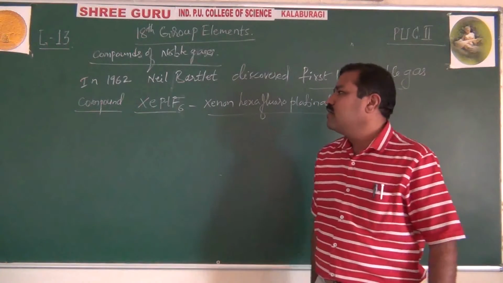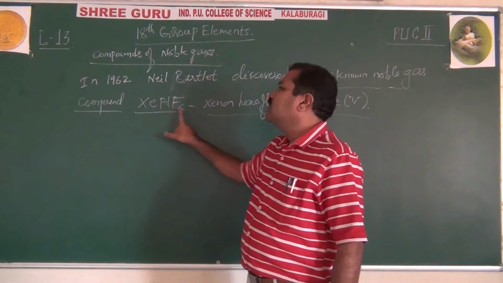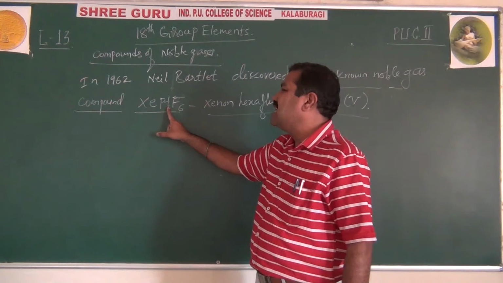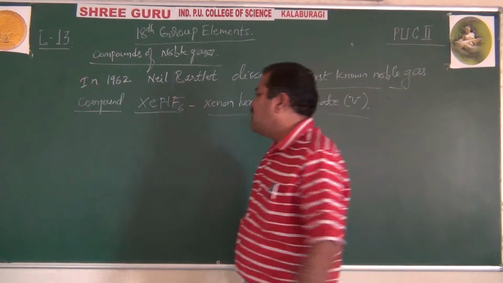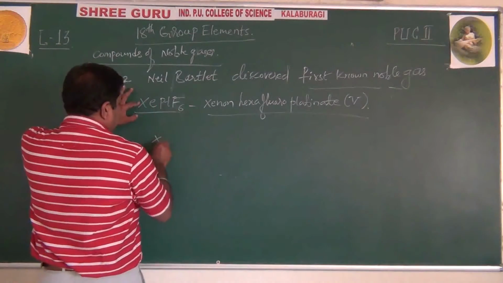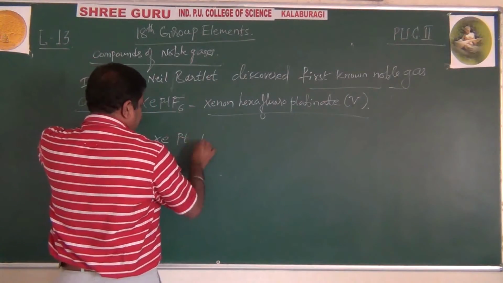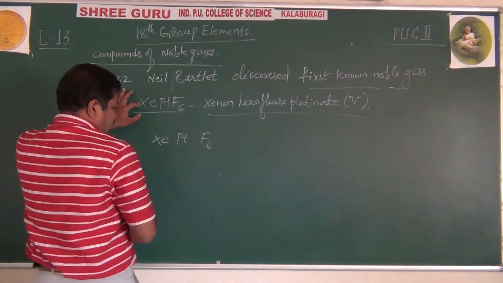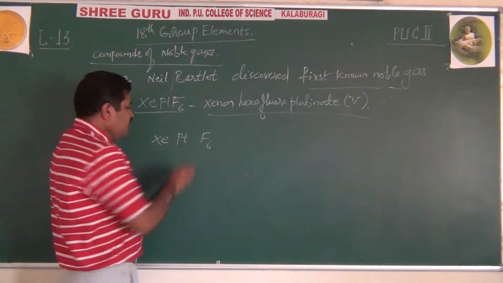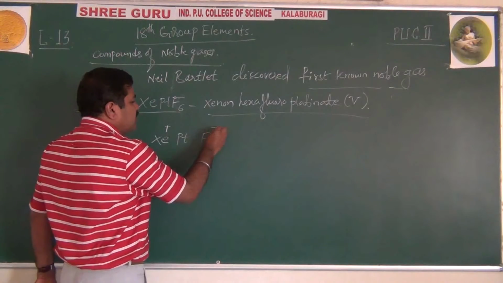Its IUPAC name is xenon hexafluoroplatinate(V). What is V? It is the oxidation number of the central atom. So when you write XePtF6, by X-ray diffraction method it exists as Xe+ and PtF6-.